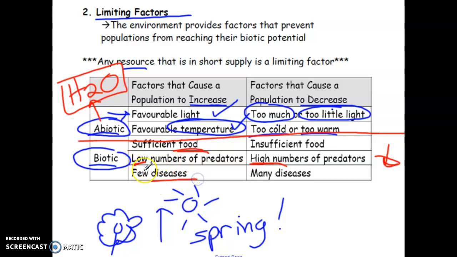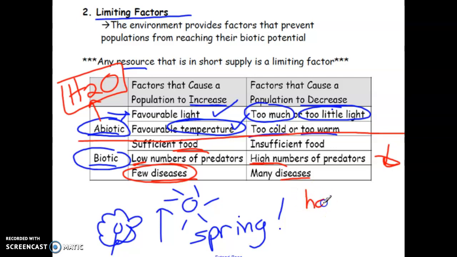And diseases. So if you have a disease-free population, right, the population is going to grow. If you have a population that has a lot of diseases happening to it, the population is going to decrease. Okay, so these are just a few things that are listed here, but really think of anything that is a limiting factor as something that could cause an increase or decrease.